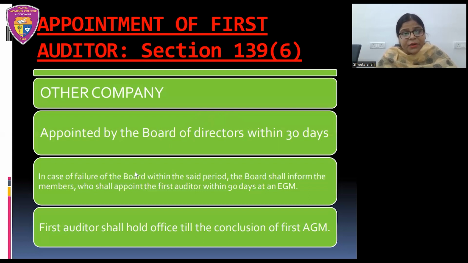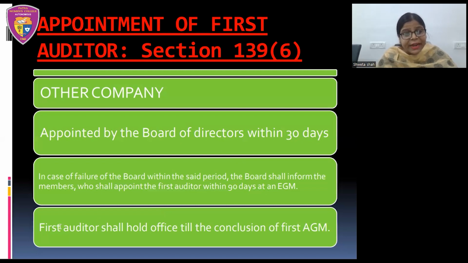Now, again, the same question arises: in case the Board of Directors fails to appoint the first auditor within the set period of 30 days, then what will happen? Again, the same thing, the board shall intimate this fact to the members of the company, and the members of the company are empowered to appoint the first auditor within 90 days at an extraordinary general meeting. So again, the power will be delegated to the members of the company, and the members shall appoint the first auditor in an extraordinary general meeting, and the time period is within 90 days.